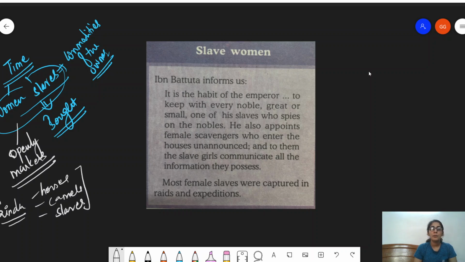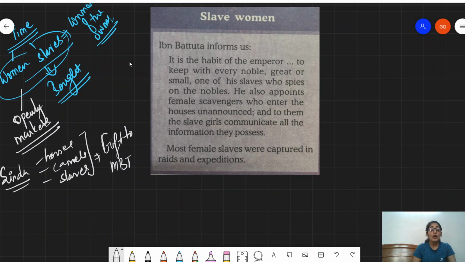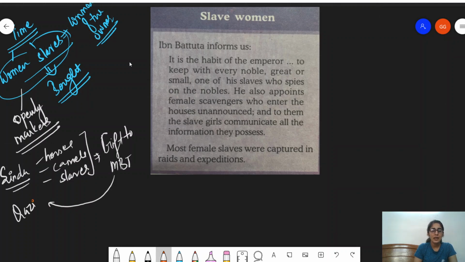All of these were purchased by him because he wanted to present this as a gift to who? A gift to the Sultan of India, that is Muhammad bin Tughlaq. And when he reached India, he presented these gifts to Muhammad bin Tughlaq, and Tughlaq was so impressed in return that he appointed him as, like we understood, a Qazi, and he also in return gave him coins. And how many coins are we talking about?